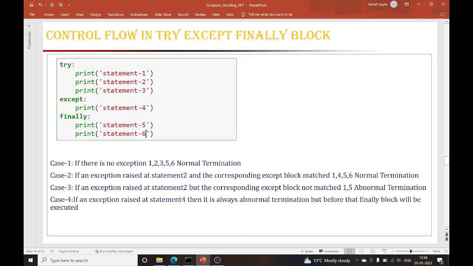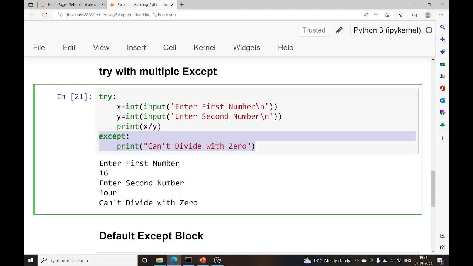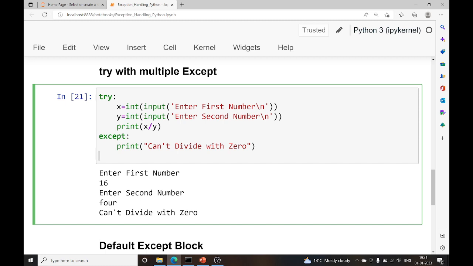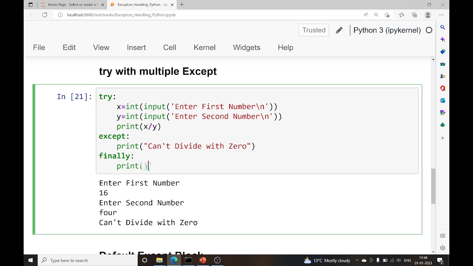So let's come to the coding part of this particular thing. Let's suppose I'm putting this as finally. This finally will say I will be executed in each and every condition. So finally will say it doesn't matter whether you are going to execute the try block or except block, I am going to execute every time.